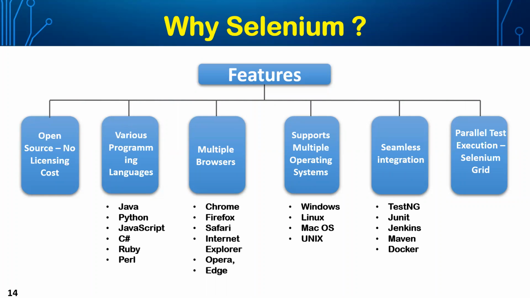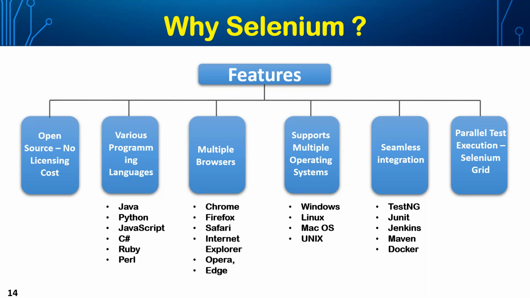The first and foremost thing we can talk about with Selenium is that it is an open source tool. When I say it is open source, no licensing cost is attached to it. But when we compare Selenium with previously established tools like UFT, the UFT license cost is not just a small licensing cost.